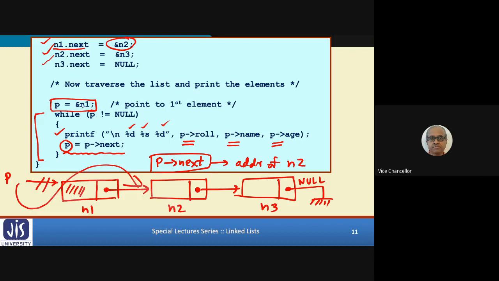When you go back to the while loop and print again, it will print the values for n2. Then again p equal to p next. N2's next field contains the address of n3, so now p will be pointing to n3. Next time, n3 will get printed. But finally, after printing, p next is null, so you stop here. While p not equal to null, it will come out of the while. Tell me whether this is clear or not. This is how you traverse the linked list.